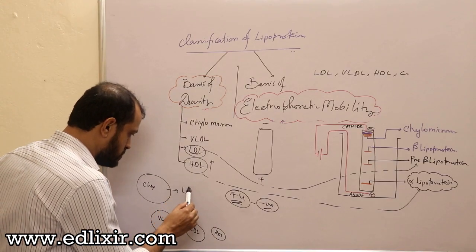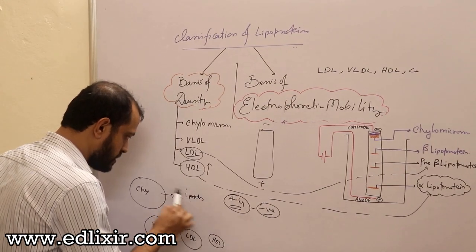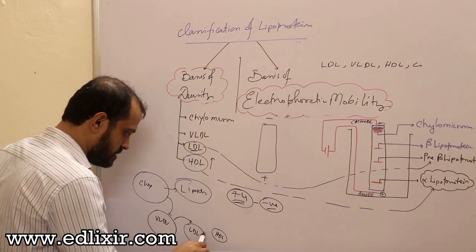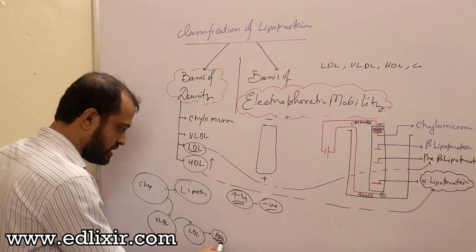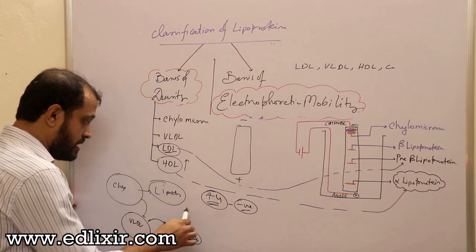If chylomicrons lose lipids, they will become VLDL, or if they lose more, they become LDL, HDL or something like that. Now you need to understand they are losing lipids.